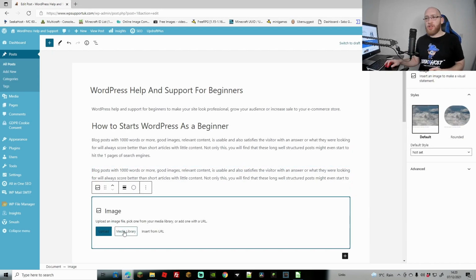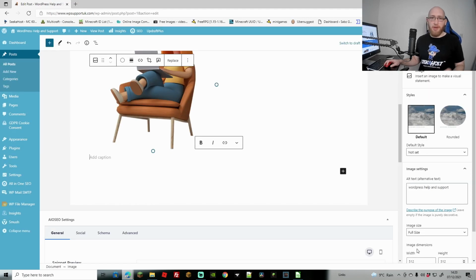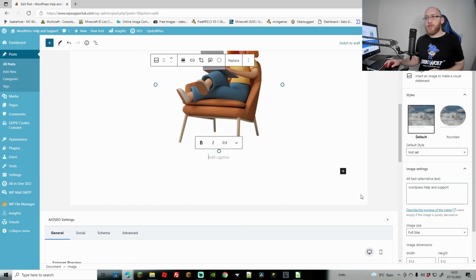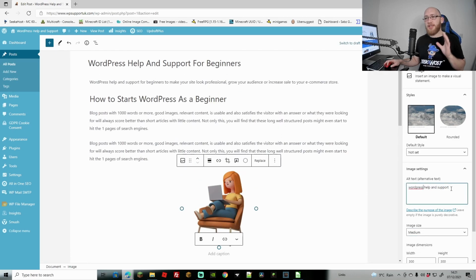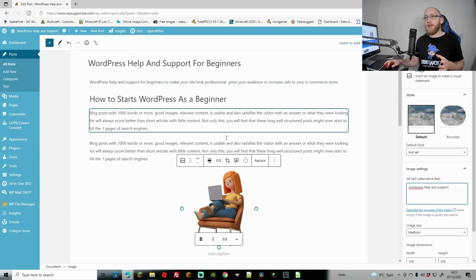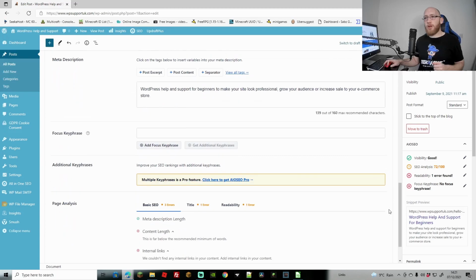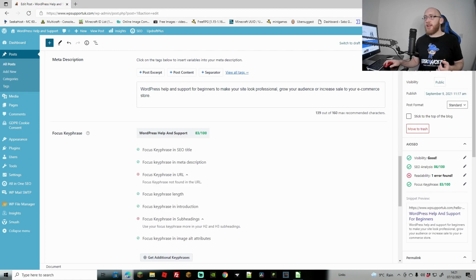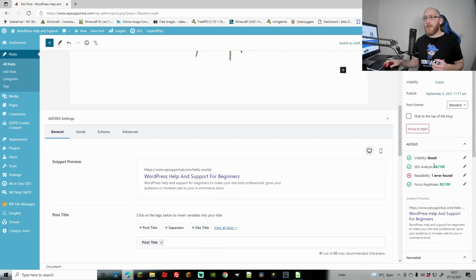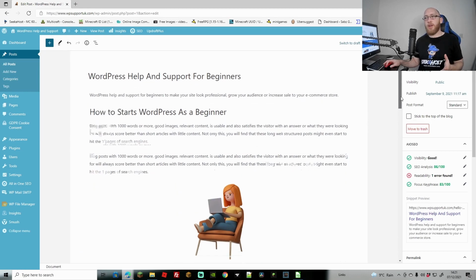We're going to add an image here. Of course, don't keep using the same images. This is just for an example, but we're going to use this image here. Let's make this a medium size, and also we're going to check that the alt text is supporting this current post. So WordPress help and support is the same as what we were doing for the last video, so we're going to keep the alt text as that. So now the SEO is looking pretty good. If I copy WordPress help and support and put this into our focus key phrase, we should see that our score increases, and it has already. It's gone from 76 to 86 out of 100. Straight away that's gone up. That's because it's reading that we're putting our keywords throughout the article and through the pages.